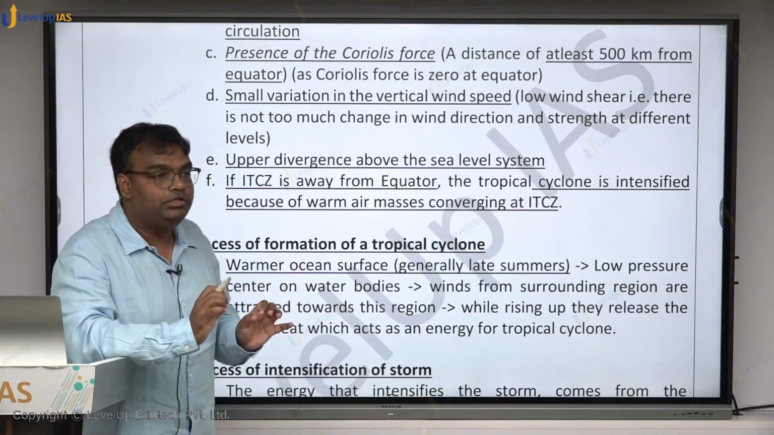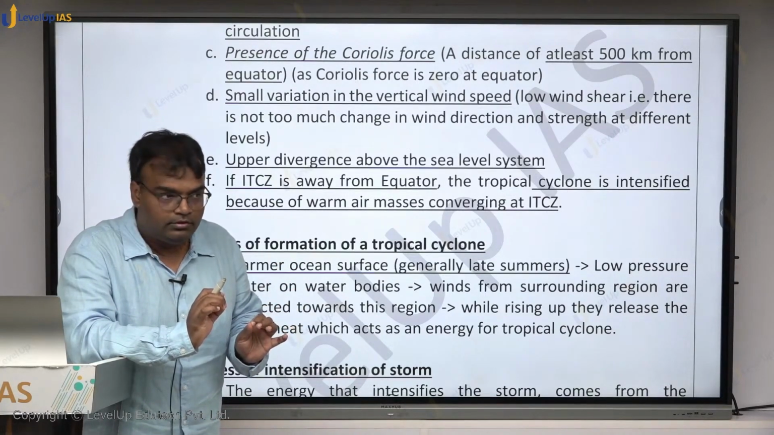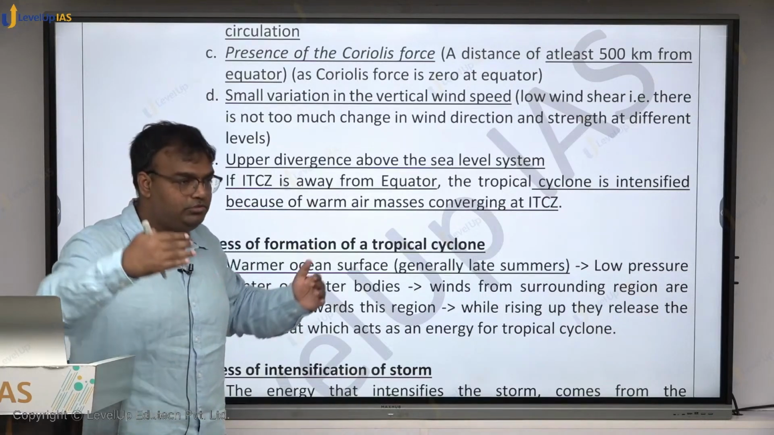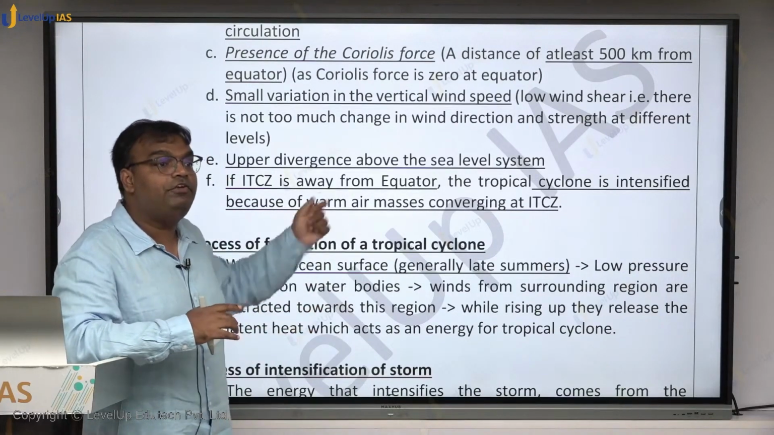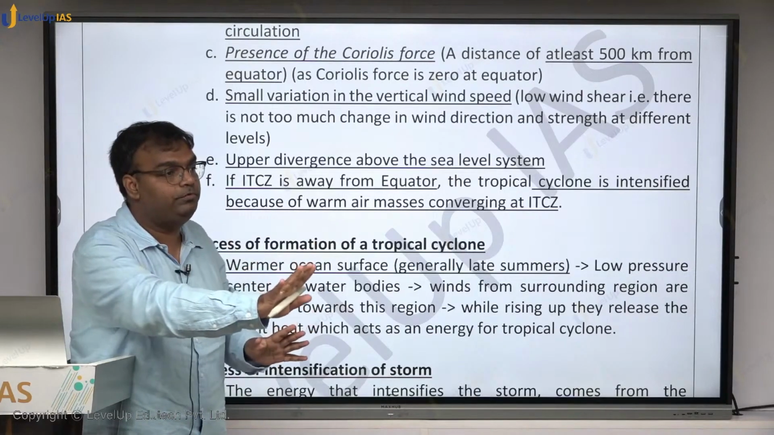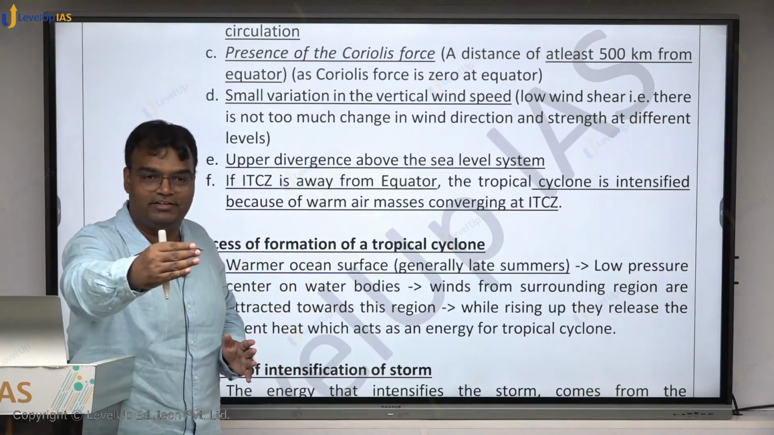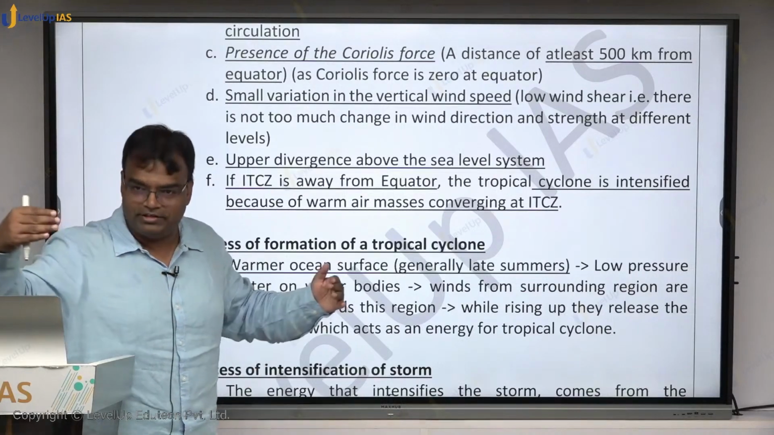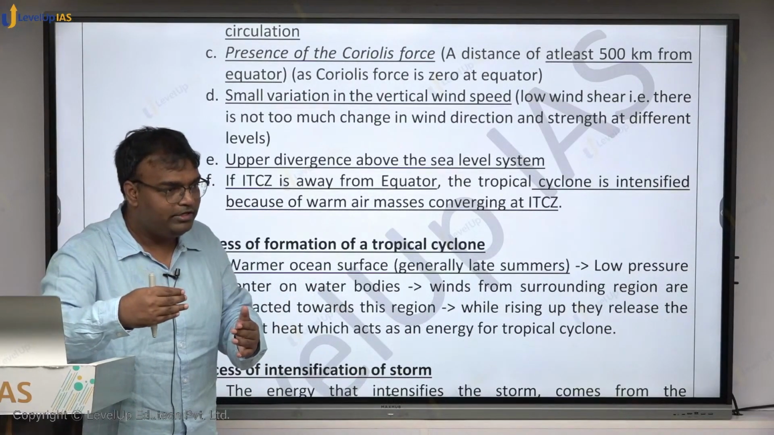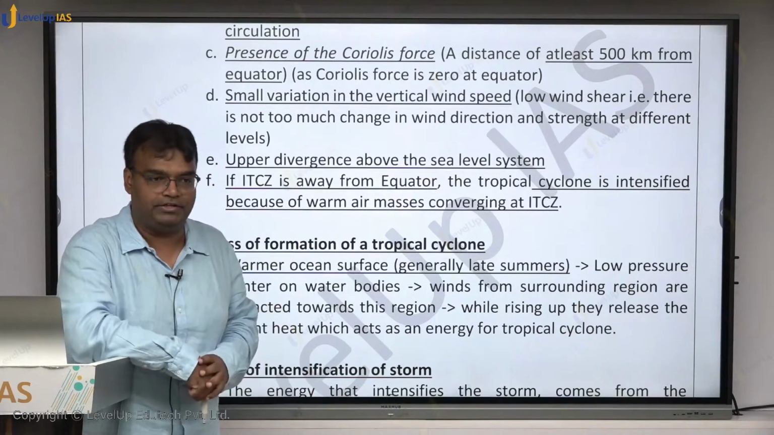So look, what is ITCZ? Intertropical convergence zone, where a low pressure system will be present. If it is on the equator, Coriolis force will be 0. Cyclone will not be formed. But if it is away from the equator, Coriolis force would also be there and low pressure convergence would also occur, intertropical convergence zones. Here cyclone formation would be more effective.